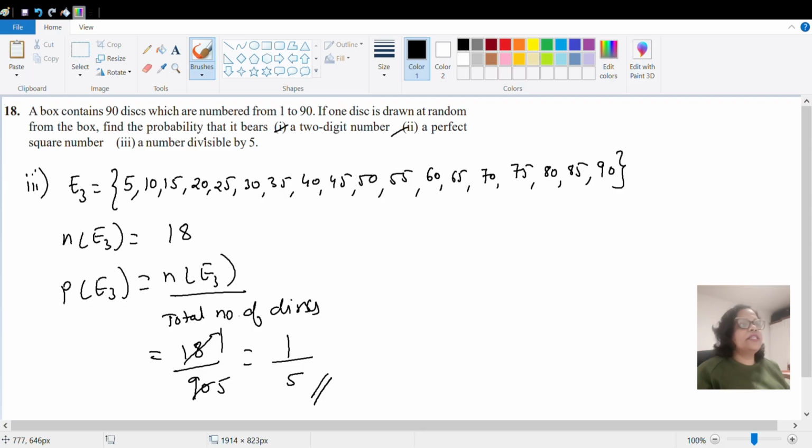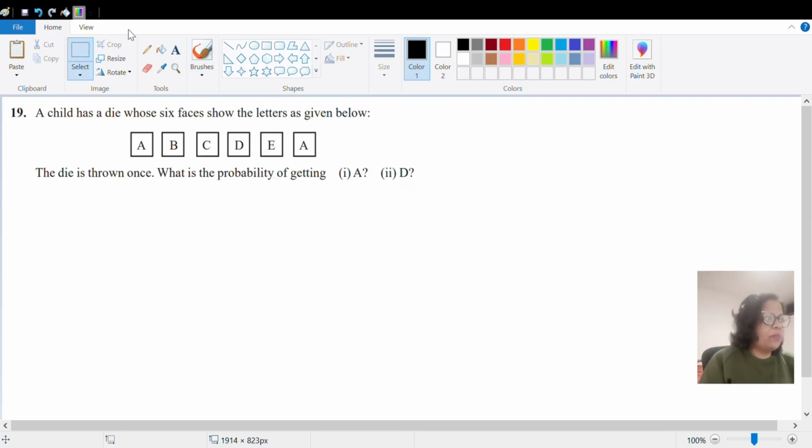Let us go to the next question, question number 19. Let us start reading the question. The question says a child has a die whose 6 faces show the letters given below: A B C D E A. The die is thrown once. What is the probability of getting A and E? So let us start. Total number of faces which are available are 6 faces, we can see here.